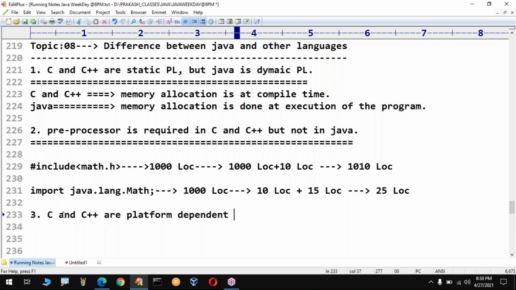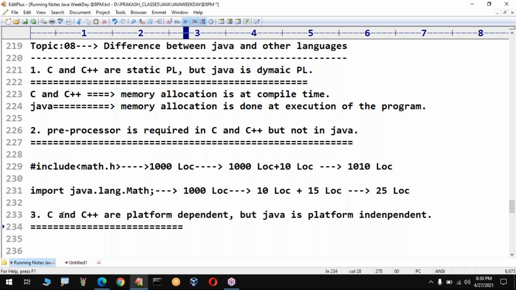That means you compulsorily have to execute the programs only on a single machine. But Java is platform independent. Don't worry about this independent nature, I will explain it as a separate concept. It is independent of platform.